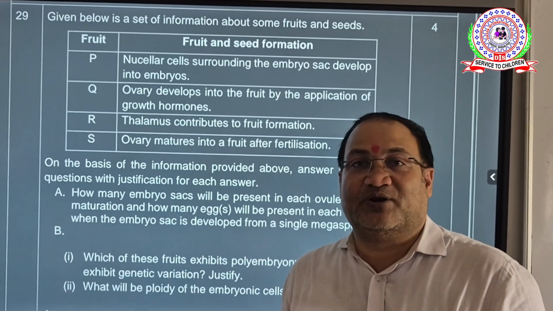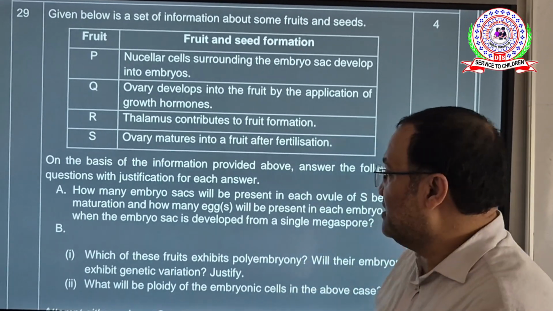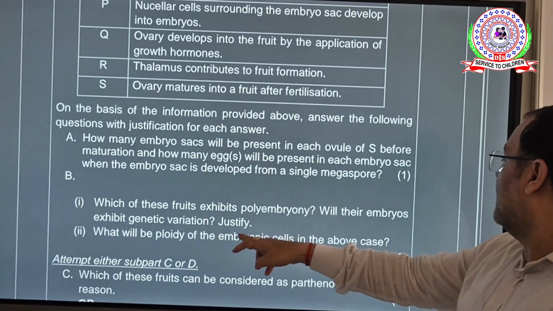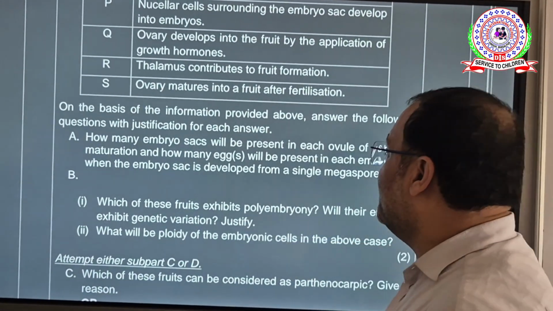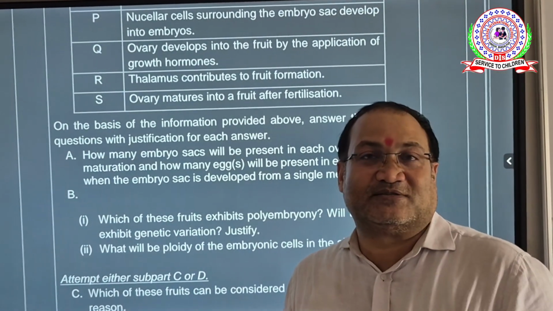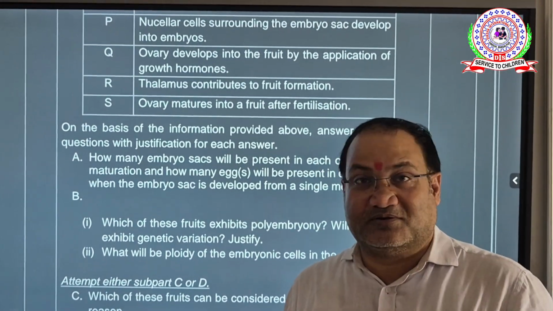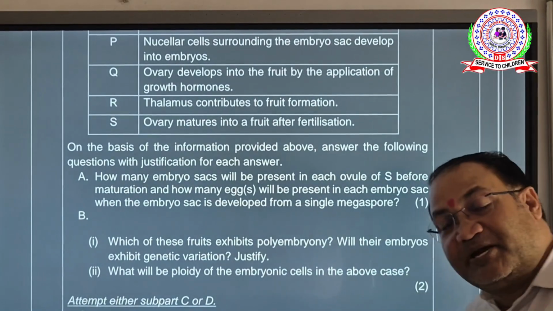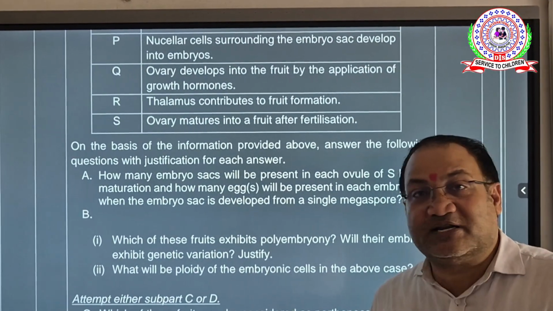So polyembryony might occur. Okay. So, will their embryo exhibit genetic variation? No, because this is a condition of apomixis, and apomixis, without mixis, means fertilization. So, here embryo is going to form without fertilization.